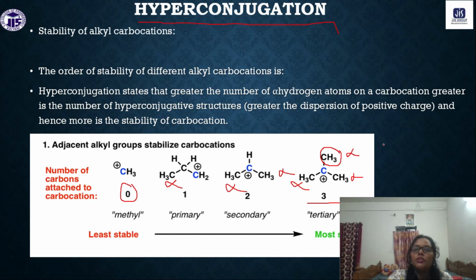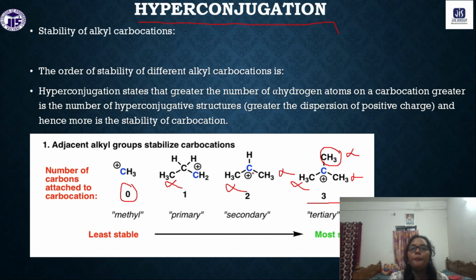Understand? So the higher the number of alpha hydrogens, the higher the number of resonating structures, and the higher the stability.